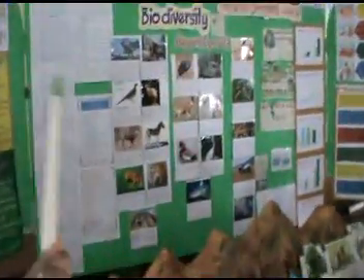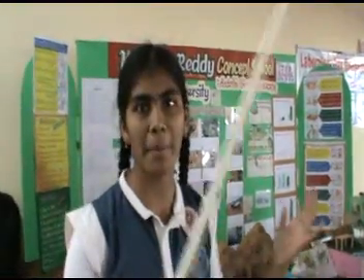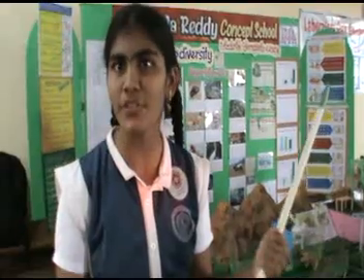Biodiversity means variety of life on Earth. It includes all species of plants, animals, microorganisms, their genetic material, and also the ecosystem of which they form a part. Biodiversity is very important to us because it is the foundation of life on Earth.